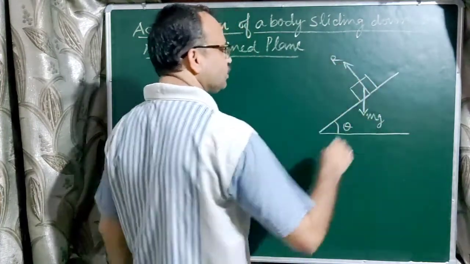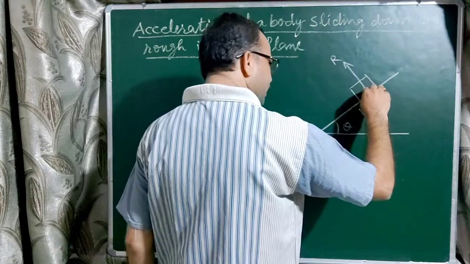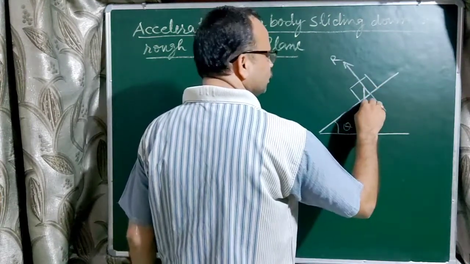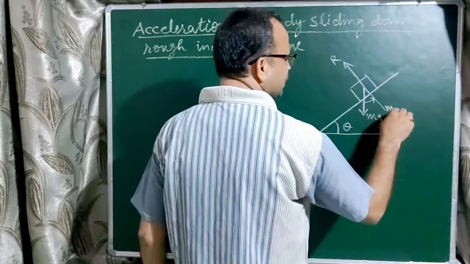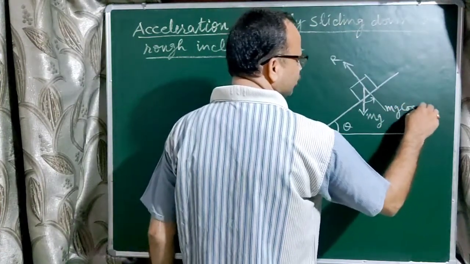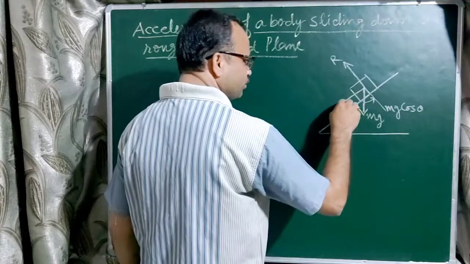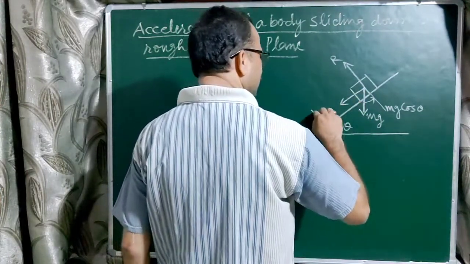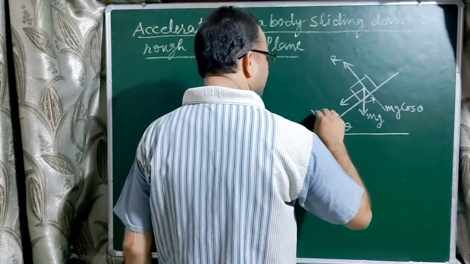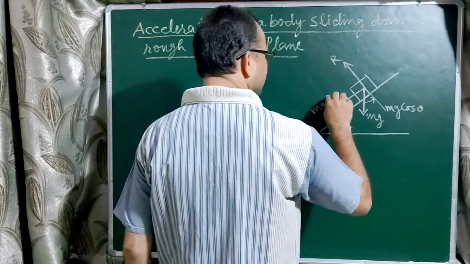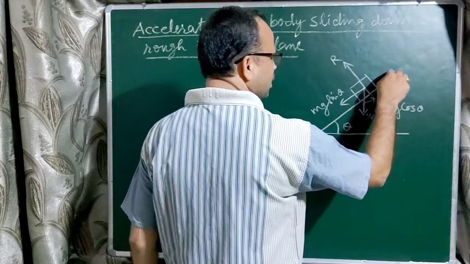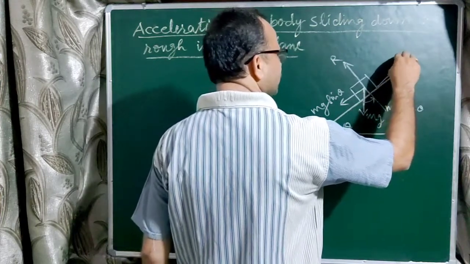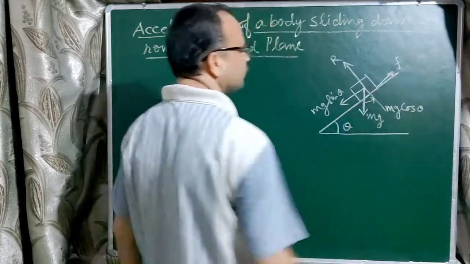On extending it backward, the weight makes an angle theta from this line. So one component will be along this line and the other component along the inclined plane in downward direction, and the frictional force acts in a direction opposite to the motion of the body, that is, upward.